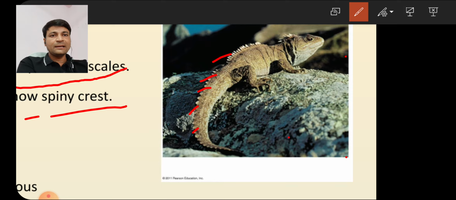Some of the epidermal scales form a spiny crest like that. They form spiny crest structures. What I am saying is that some of the epidermal scales form the spiny crest. See, look here.